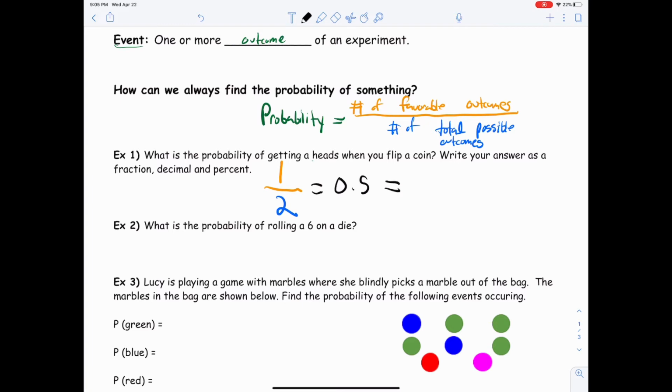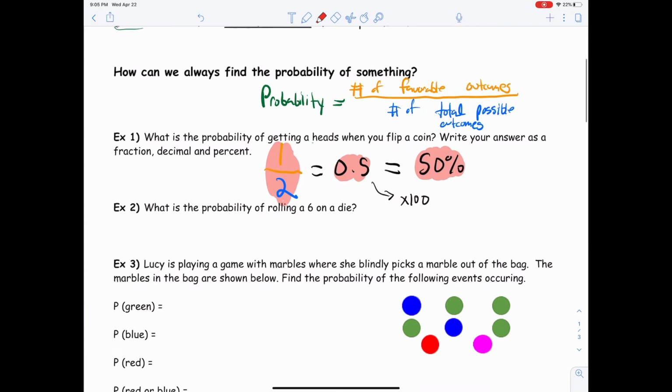And then as a percent, if you remember from last unit, we're just going to times it by 100, and that's 50%. So all 3 of these represent the probability of getting a heads: 1 out of 2, 0.5, or 50%.